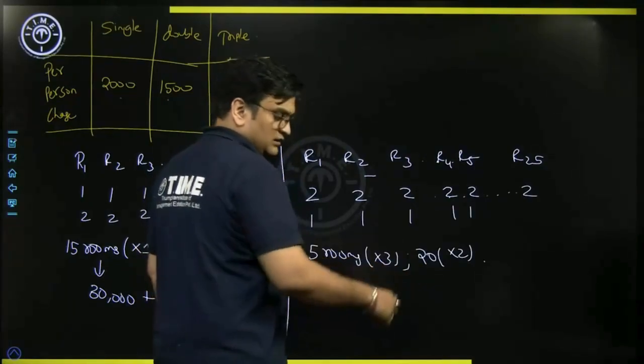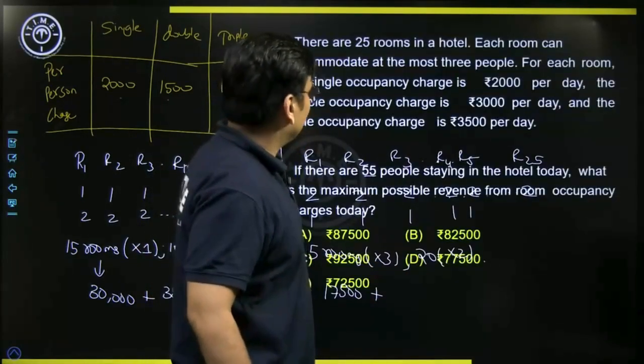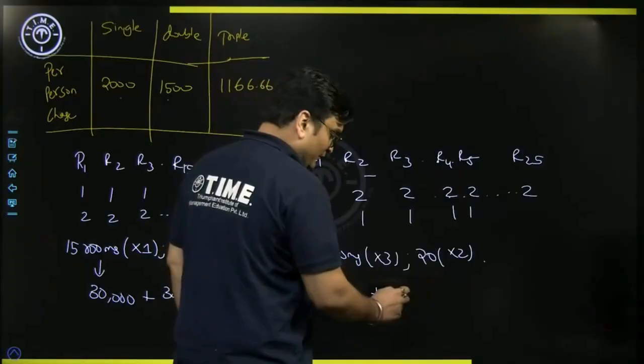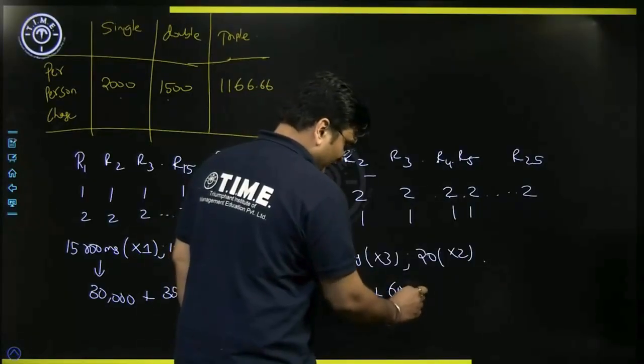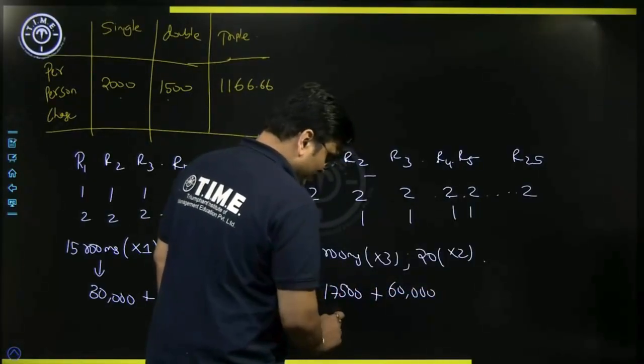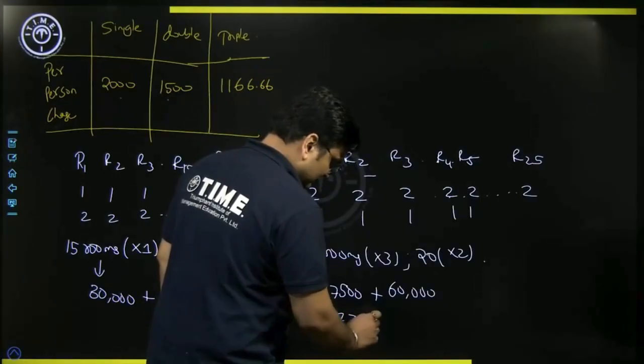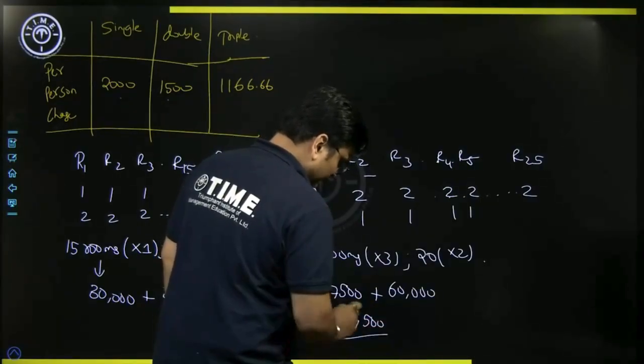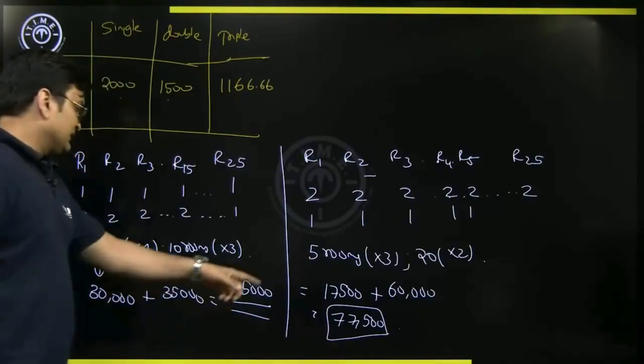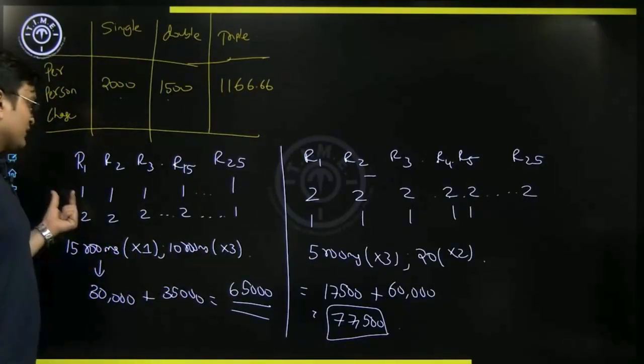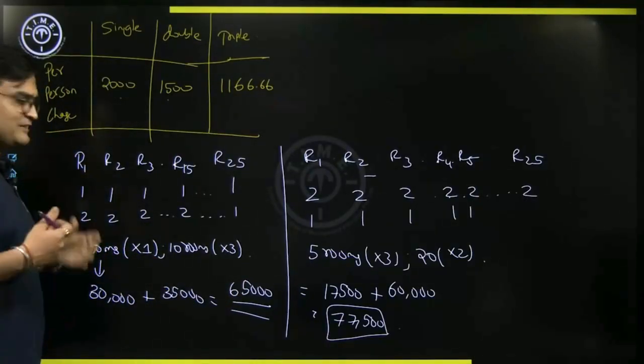Double occupancy was 3,000, I think. Yeah. 3,000 into 20 rooms, 60,000 rupees. So which is going to give us what? 77,500 rupees. So this is clearly better than this. So focusing on single occupancy rooms was not a good idea.